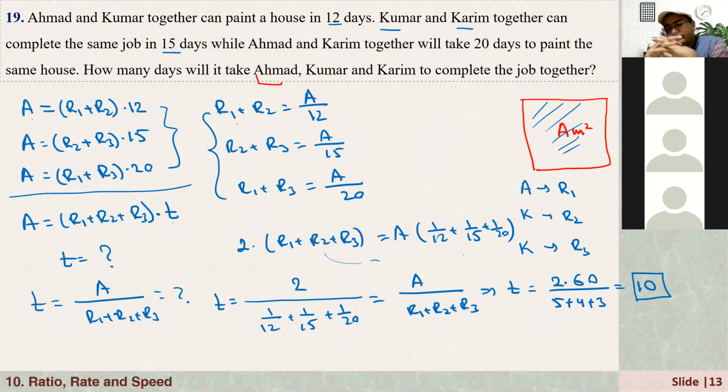Teacher, I have another way. It is a little bit easier. The idea is the same, but it is easier. Yeah, actually, Arad, you are just using the formula. As you see here, simply, how do I find this, right? Actually, here, you're just dividing 2 by 1 over 12, 1 over 15, and that's the formula.